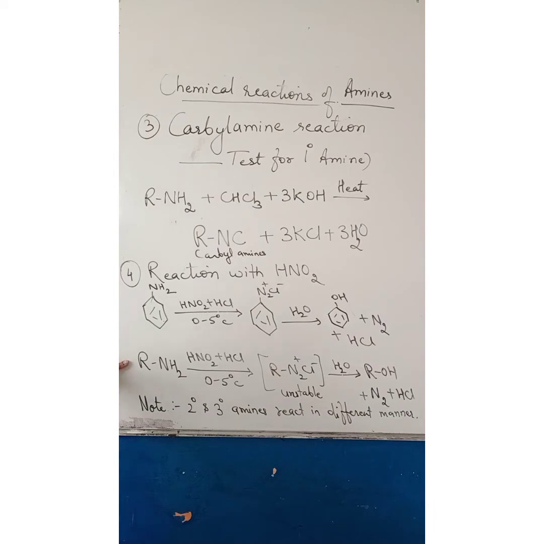However, 1 degree aliphatic amine reacts with nitrous acid to form unstable aliphatic diazonium salt, which liberates nitrogen gas and alcohol on hydrolysis. 2 degree and 3 degree amines react in a different manner that we will be studying in higher classes.